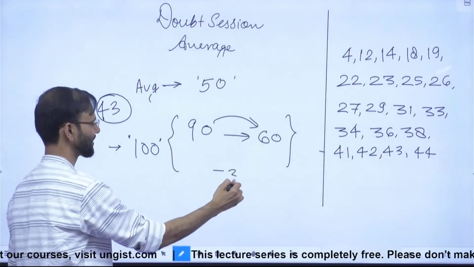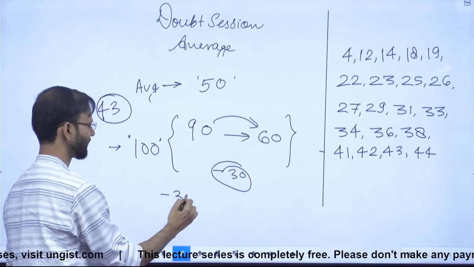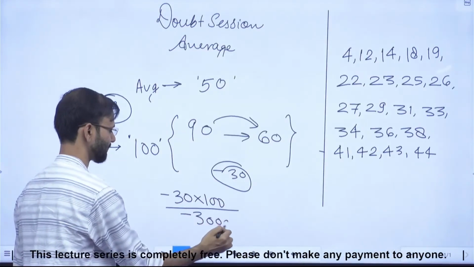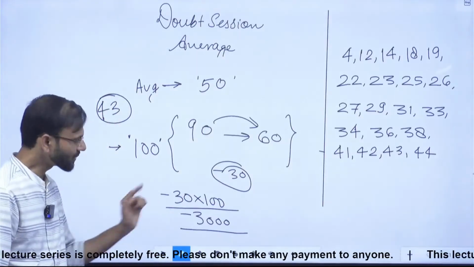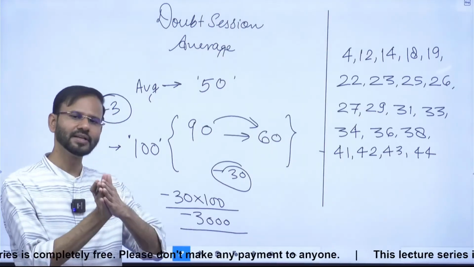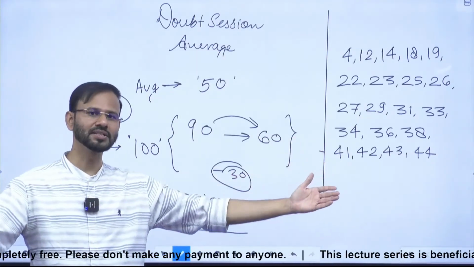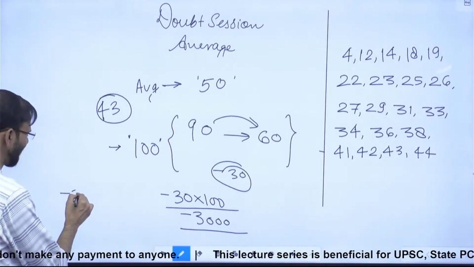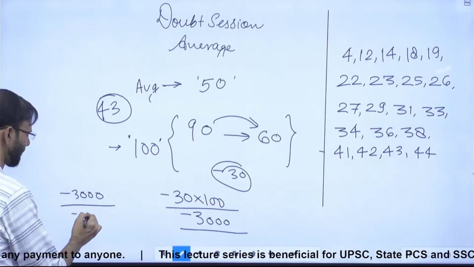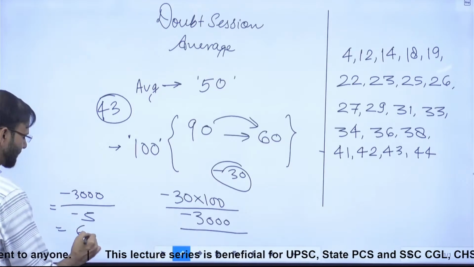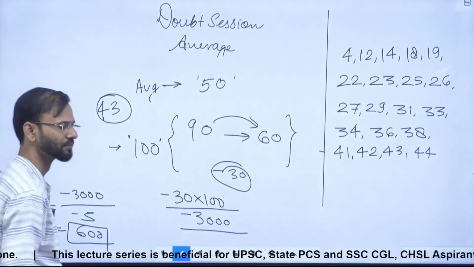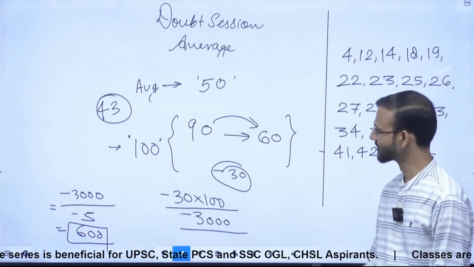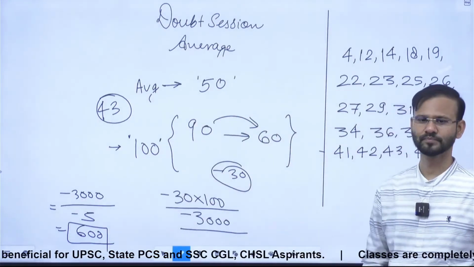तो मुझे ये बताइए, this is -30. -30 into 100. This is the contribution of -3000. Correct. Now guys, the question is saying when -3000 is distributed among all the members, each member is getting -5. Right? So -3000 divided by -5, this is 600. So the number of candidates is 600. Right? Just read the question and think on it.